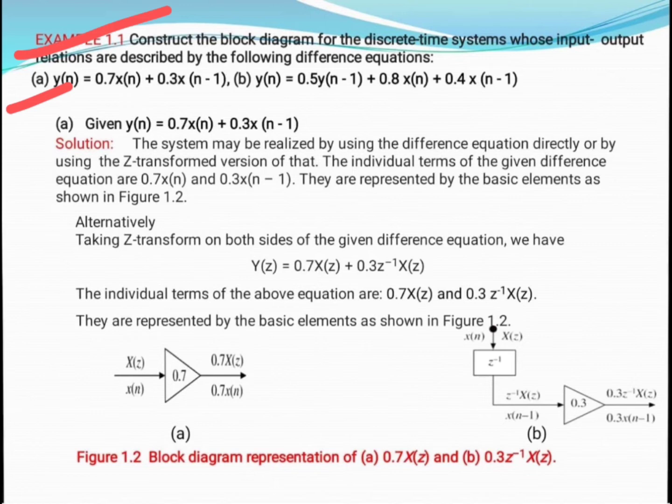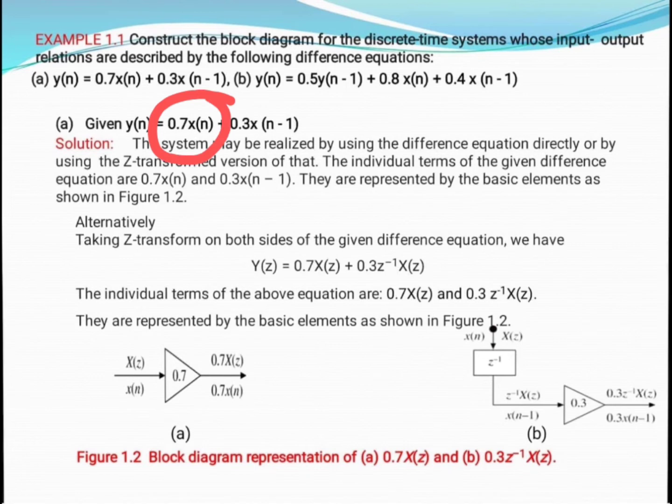First of all, we can directly draw this diagram with the help of the basic building blocks, or we can take the Z transform, because we generally have two solutions: either implement directly from the time domain expression, or through the Z transformation method, which is generally simpler when we use the transformed equation.